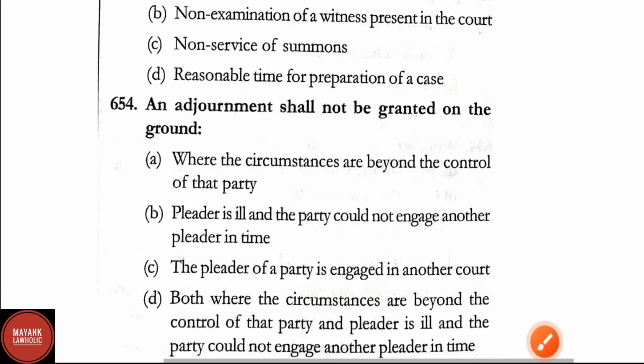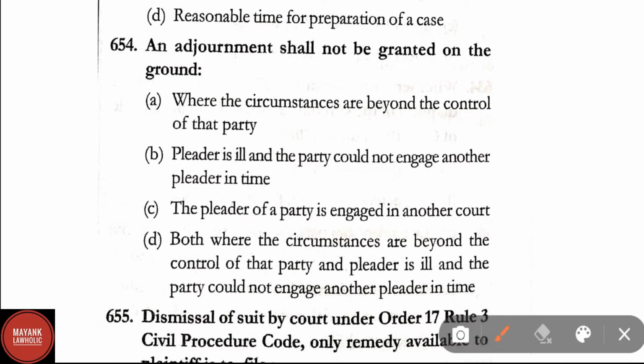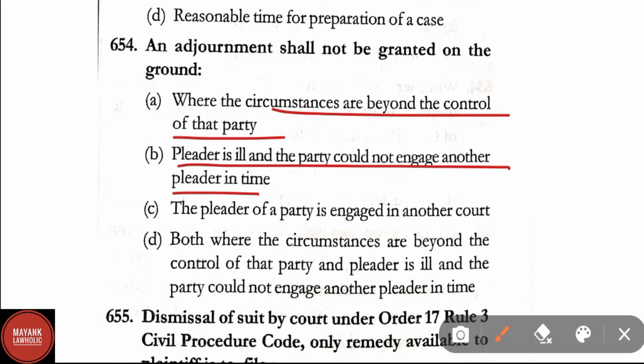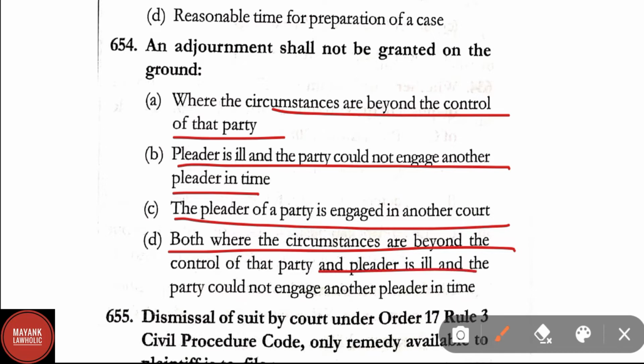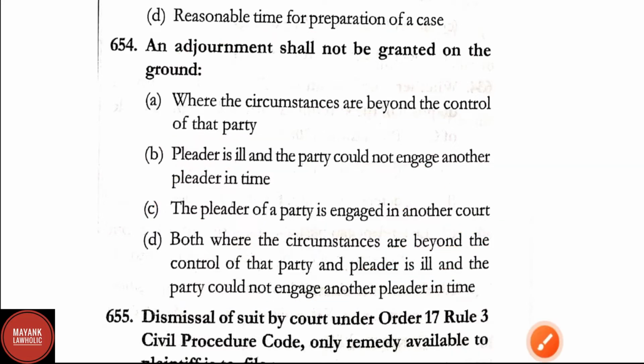Question number 654. An adjournment shall not be granted on the ground, option A, where the circumstances are beyond the control of that party, pleader is ill and a party could not engage another pleader in time, the pleader of a party engaged in another court, both where the circumstances are beyond the control of that party and pleader is ill and a party could not engage another pleader in time. Here the correct answer is option C, the pleader of a party engaged in another court is not a ground on which an adjournment can be granted. Here option C is the right answer.